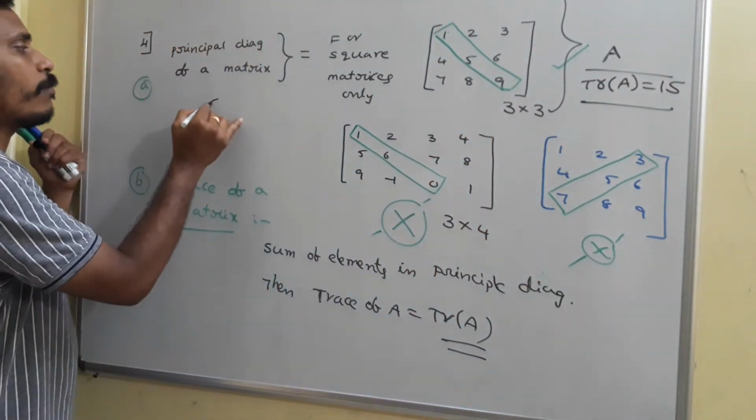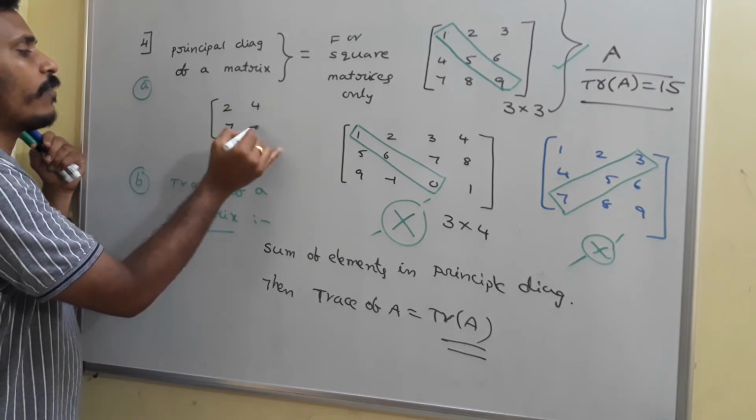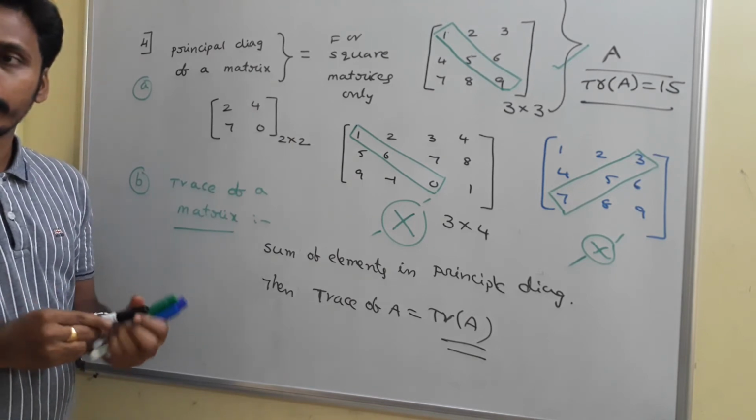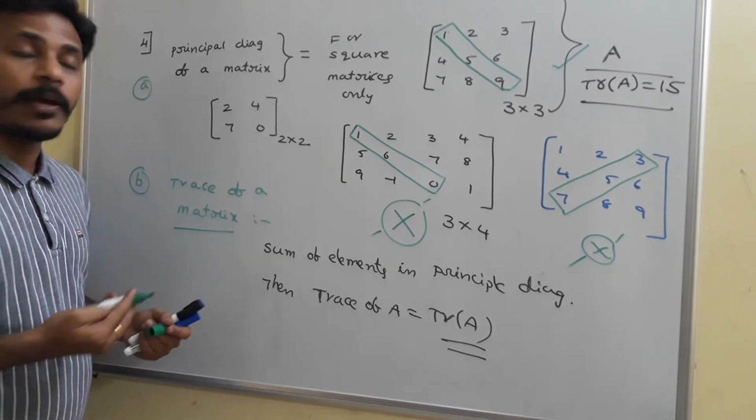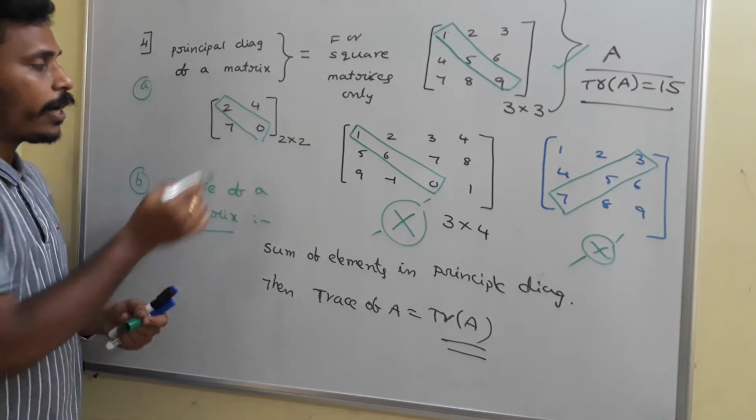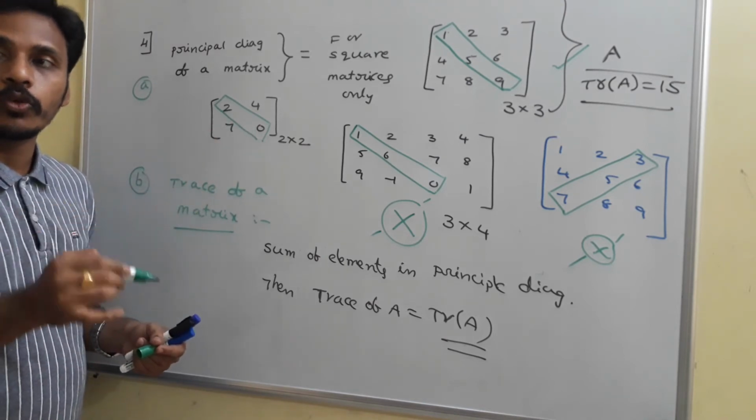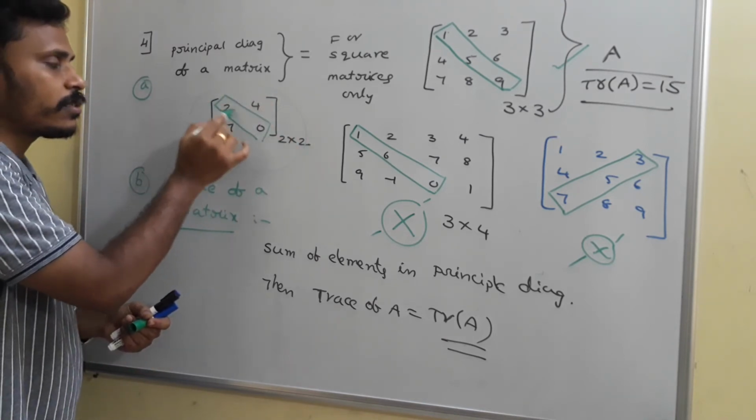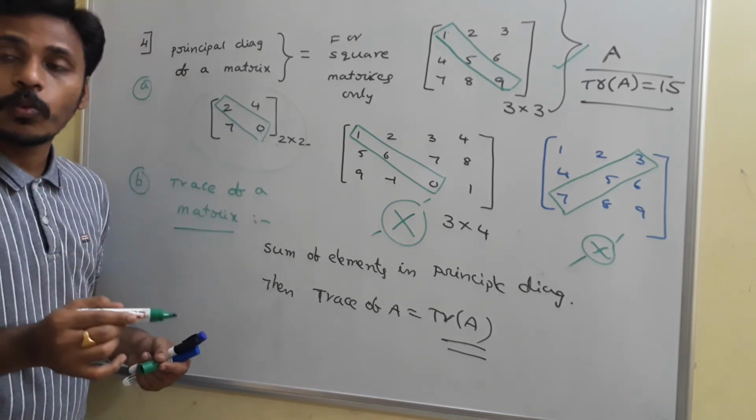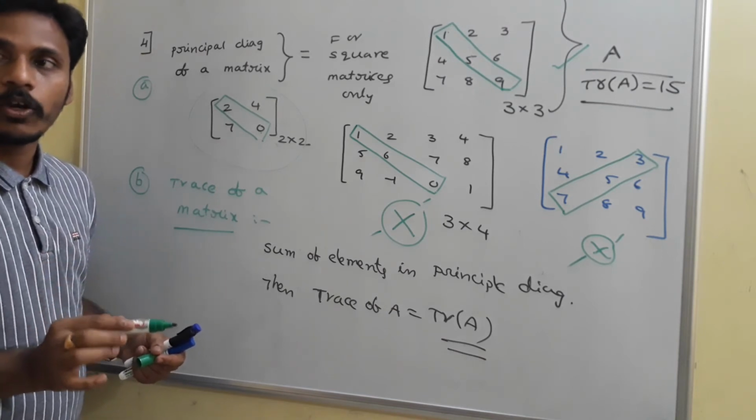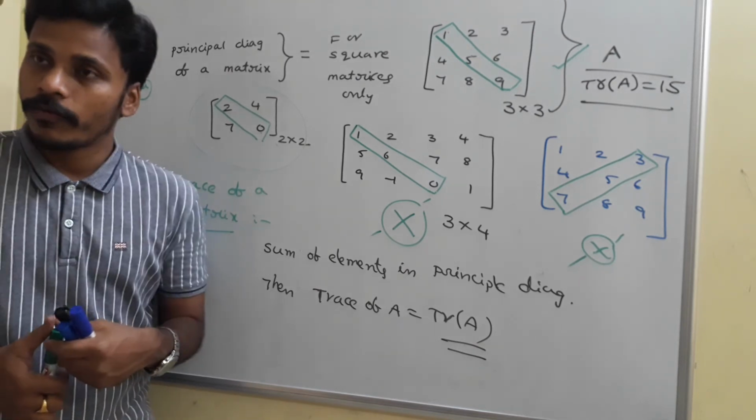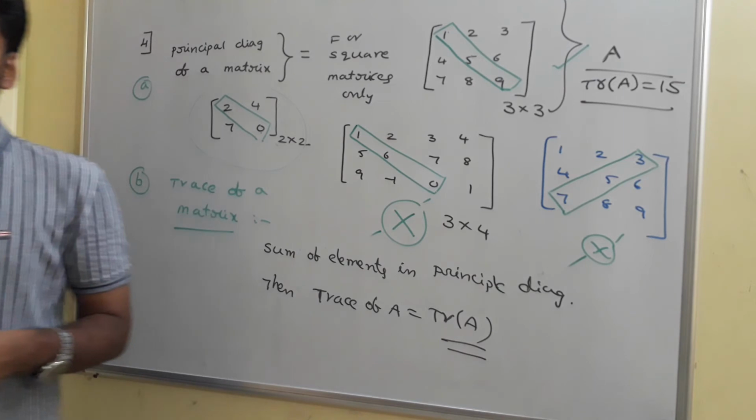Suppose I have a matrix like this: 2, 4, 7, 0. It is a 2 by 2 matrix, again a square matrix. Here I can construct a principal diagonal. These elements are the elements of the principal diagonal, and if you add these two, 2 plus 0 is 2. So the sum of these two elements is 2, and that sum is called the trace of the matrix. So here we are concluding about the principal diagonal of the matrix as well as the trace of the matrix.